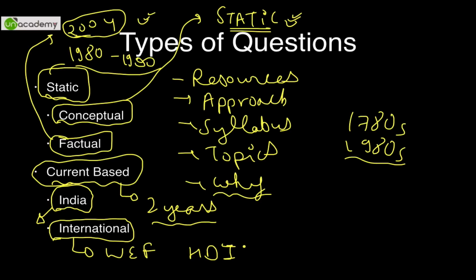So all these are international current-based questions. So I hope you now know 4 types of questions will be asked, and every year in prelims 10 to 18 questions are asked from the last 5 years. So you can expect 2 to 3 questions from each category, depending upon that particular year. It can be even 5 or 6 from a particular category.